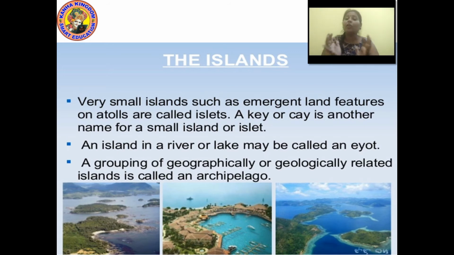So a grouping of geographically or geologically related islands is called an archipelago. We don't say this is one island, second, third, fourth, not like this. We say all of them together as an archipelago.